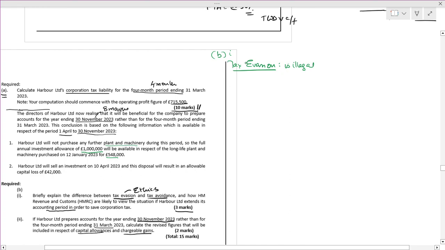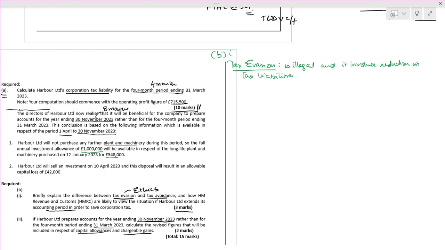It involves reduction in tax liabilities by not providing complete information.